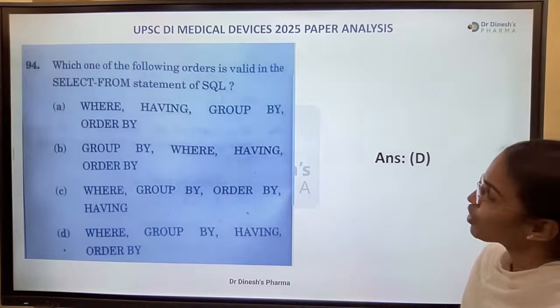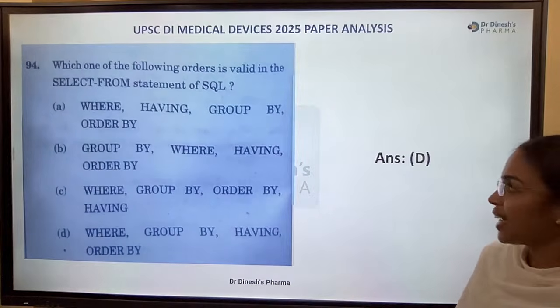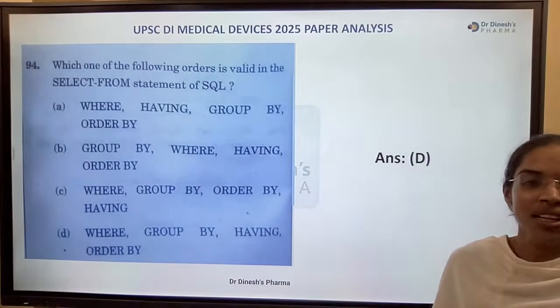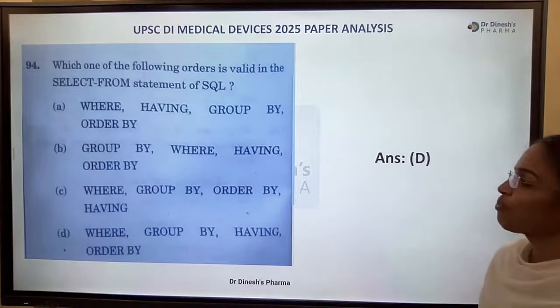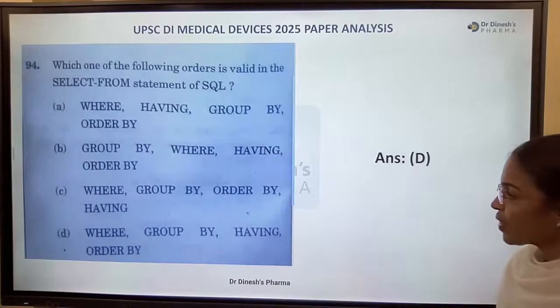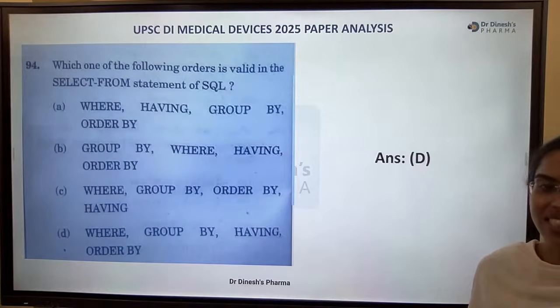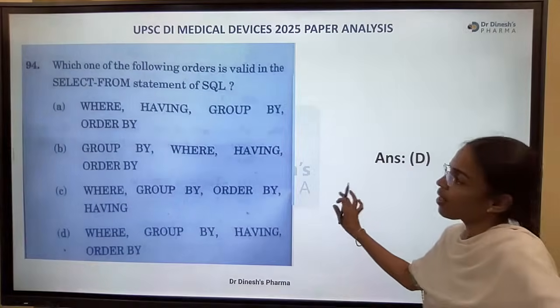Which one of the following orders is valid in the select from statement of SQL? Purely computer science based question from structured query language, SQL. So what's the right answer? Where, group by, having, order by is the right answer in the sequence of the SQL select from statement.